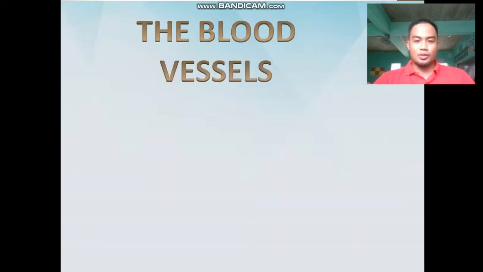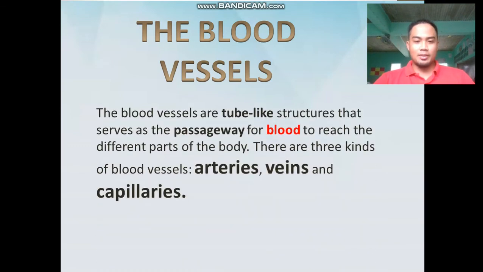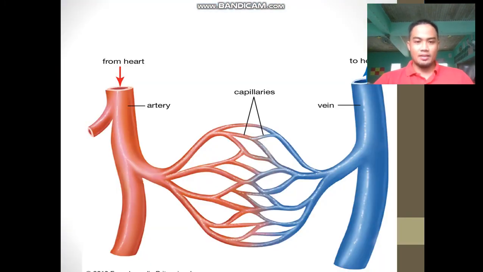Let's go on to the blood vessels. So what is a blood vessel? Blood vessels are tube-like structures. Take note, tube-like structures which serve as a passageway for blood. There are three kinds of blood vessels: arteries, veins, and capillaries. Remember, the three kinds of blood vessels are arteries, veins, and capillaries. Study the illustration.